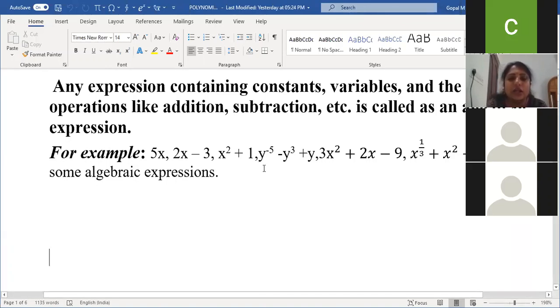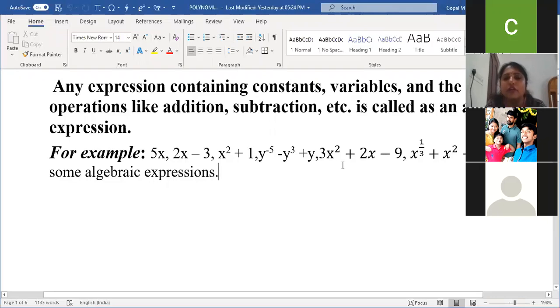Terms separate the constants and variables by using only addition and subtraction symbols. Am I clear, children? Let's recall how many terms are there. If only one term is there, what do you call it, children? Monomial. Very good. Here, the second one, binomial. Third expression, binomial. Fourth expression, trinomial. 1, 2, 3, three terms are there. Sorry, children, trinomial.